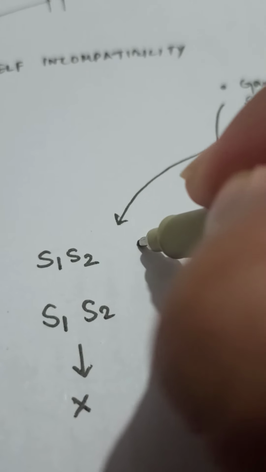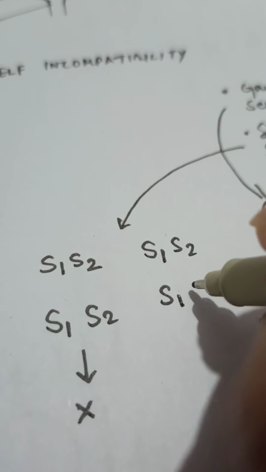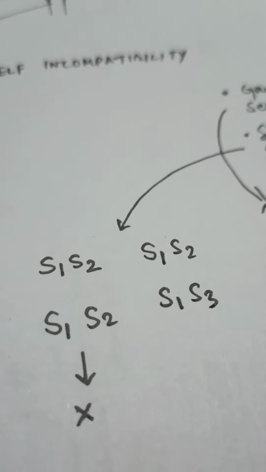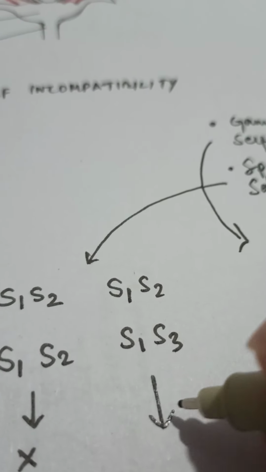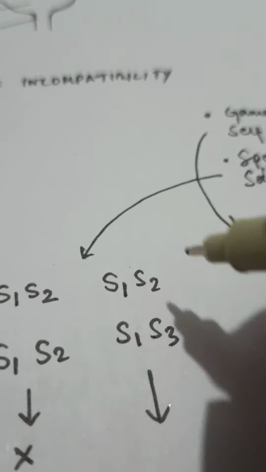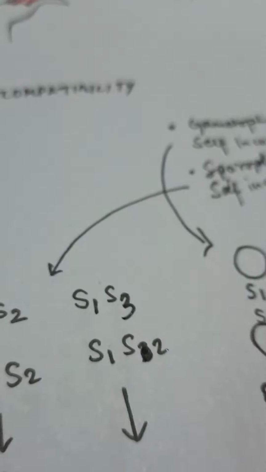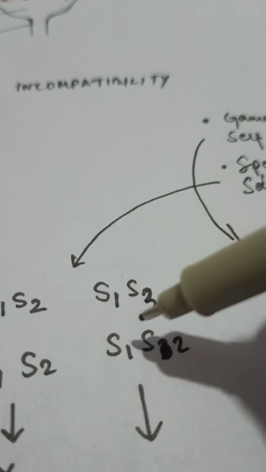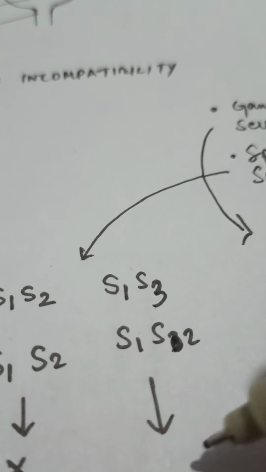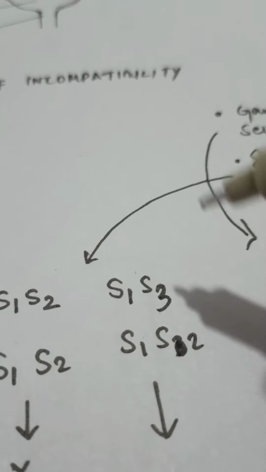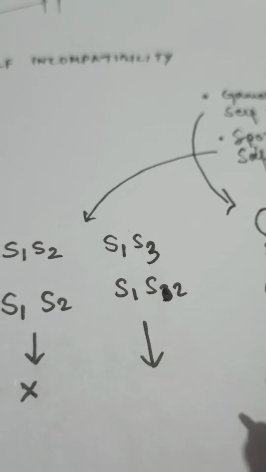Okay, but if it is S1 S2 with S1 S3, let's say, in that case, acha, let's do one thing, let's change the top one, not the bottom. Let's keep the stigma same as it is. I'll change the top one, means the pollen I'll change. So pollen is of this variety S1 and S3, it is slightly different, isn't it? What will happen in this case? Are we going to find pollen germination taking place?